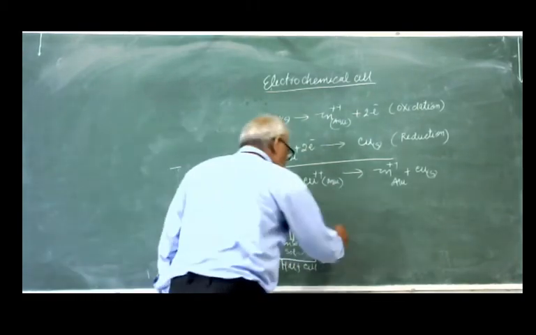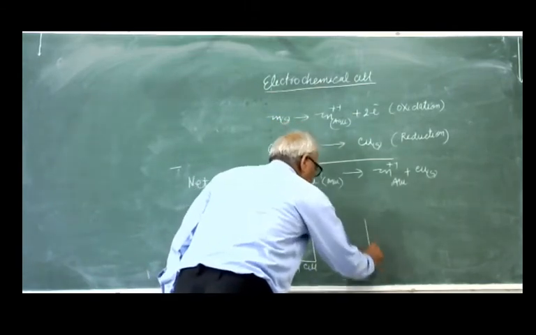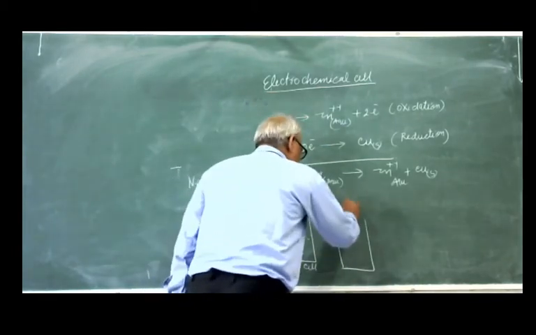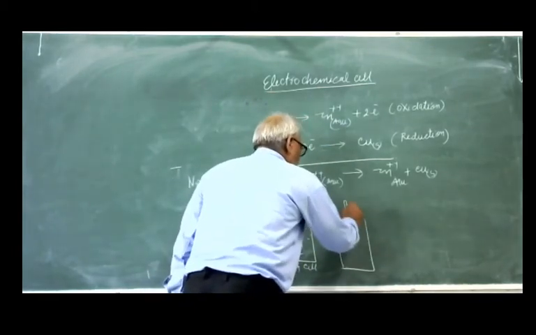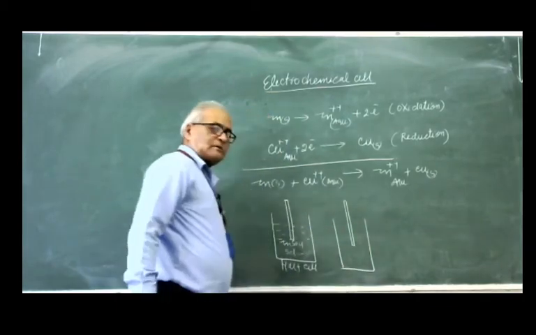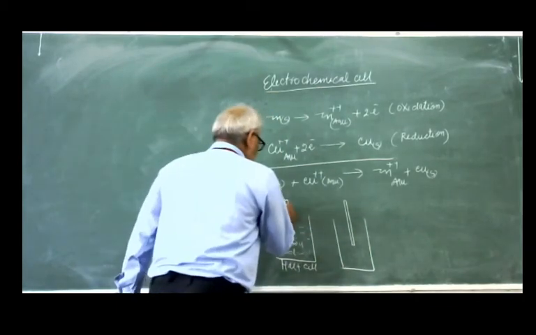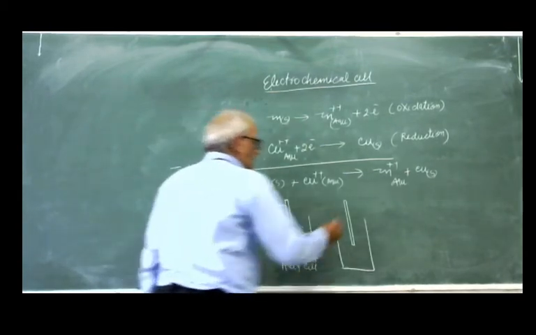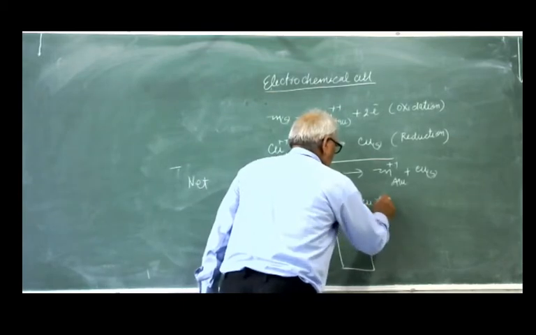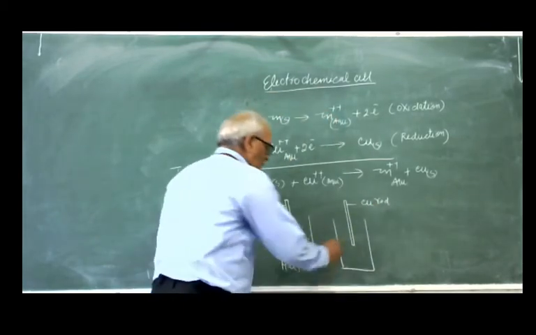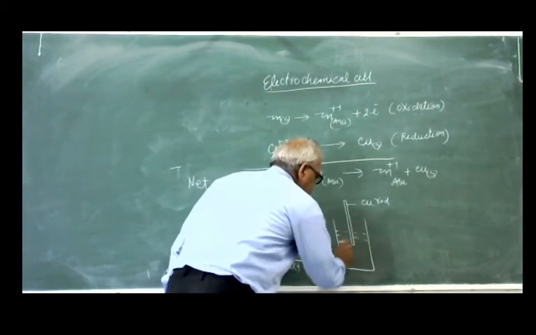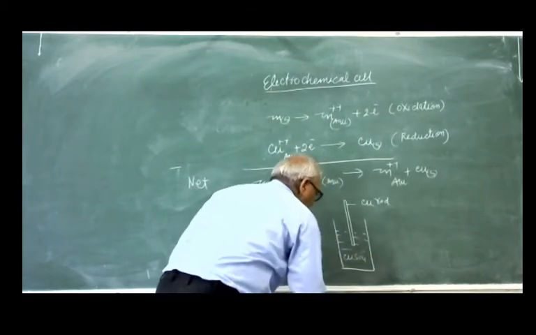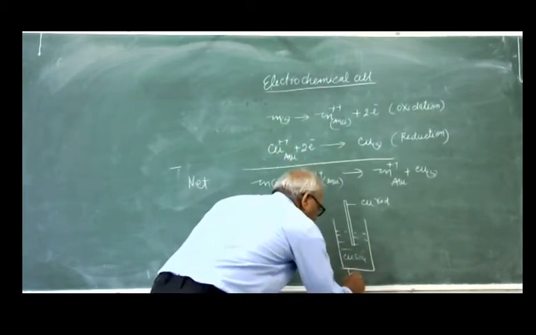There is another half cell: a copper rod put into copper sulfate solution. This is the zinc rod, and this is the copper rod. Here the solution is copper sulfate. It is also a half cell.